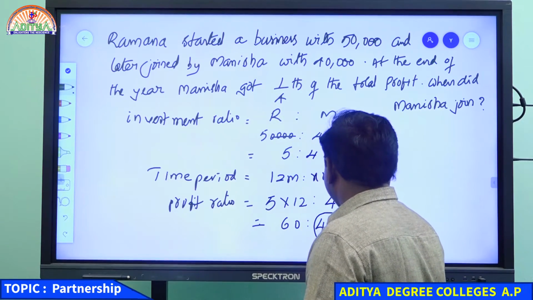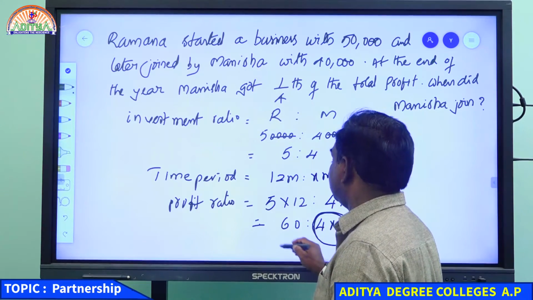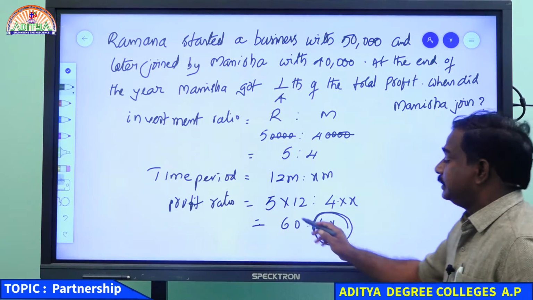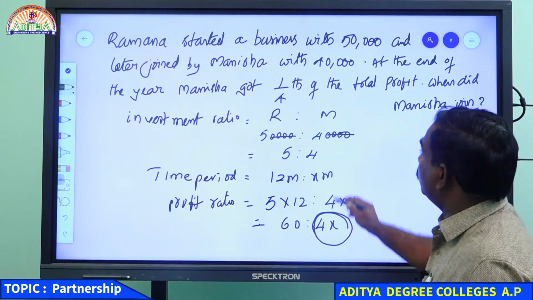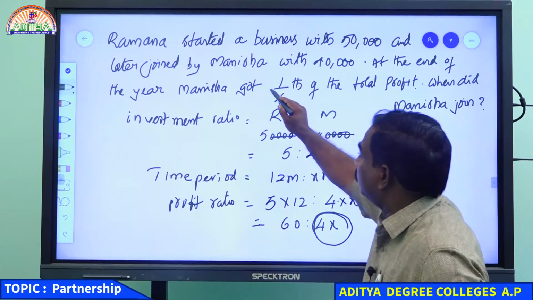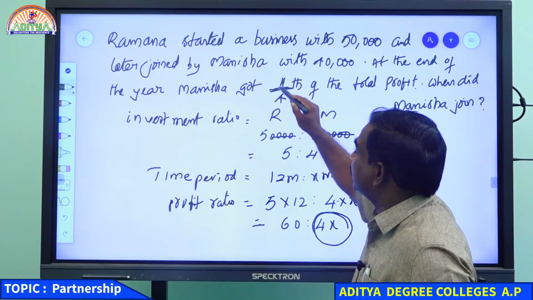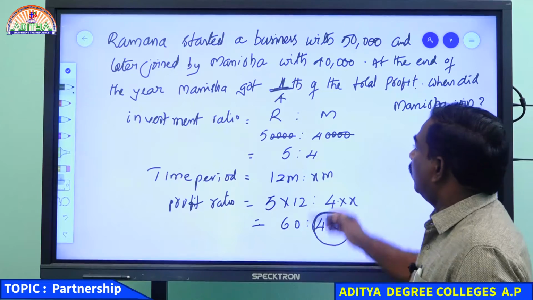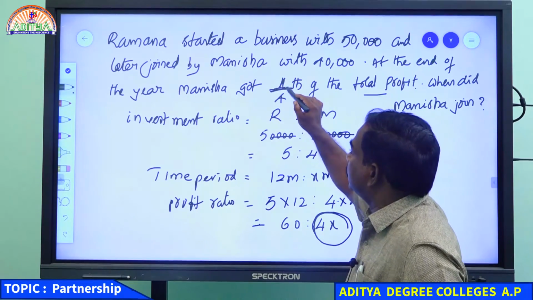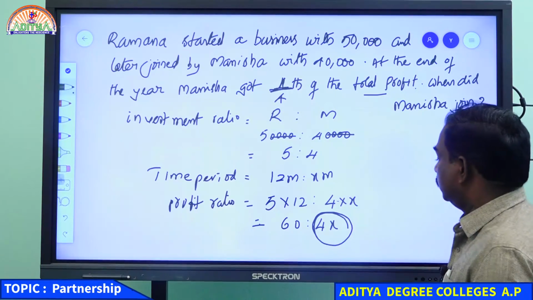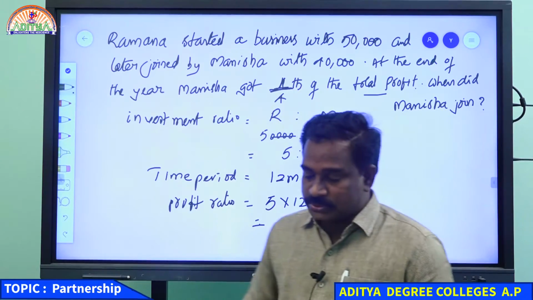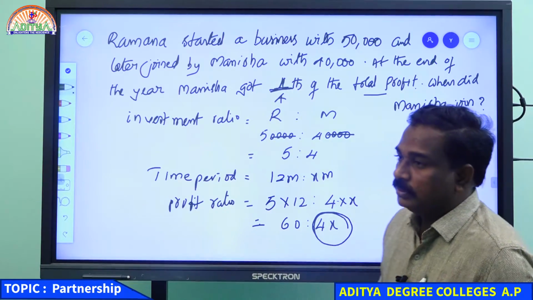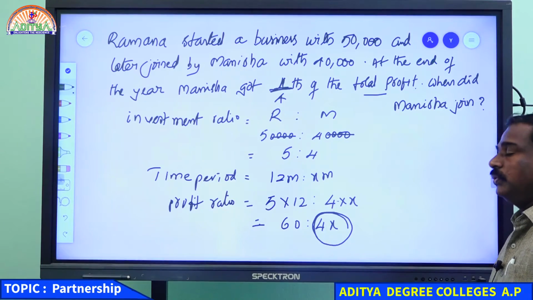So this one is Ramana's profit and this one is Manisha's profit. Manisha got 1/4 of the total profit. Out of 4 parts, she was given 1 part, so 4x belongs to 1/4 only.